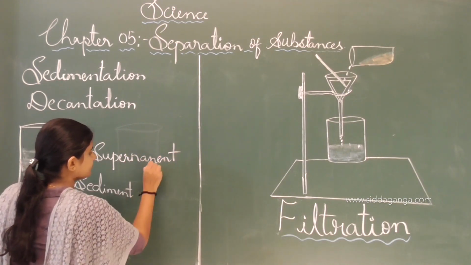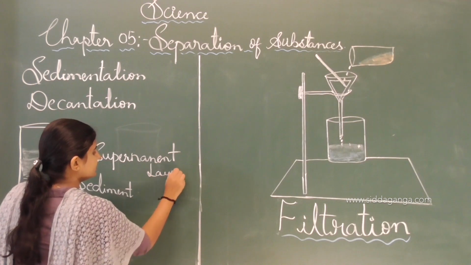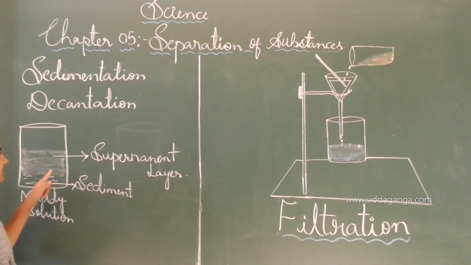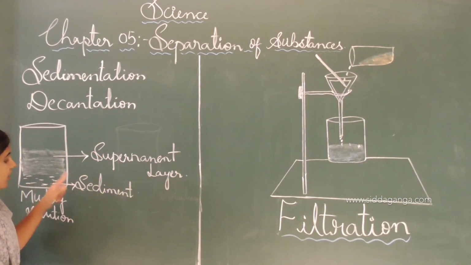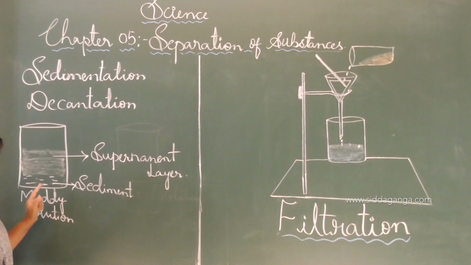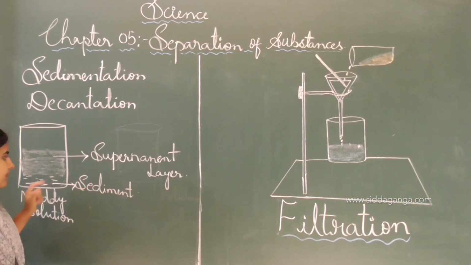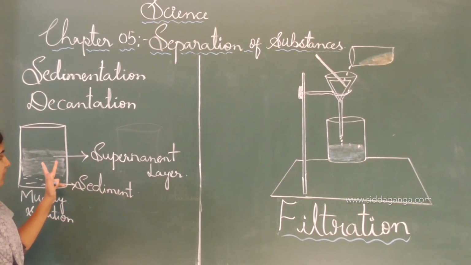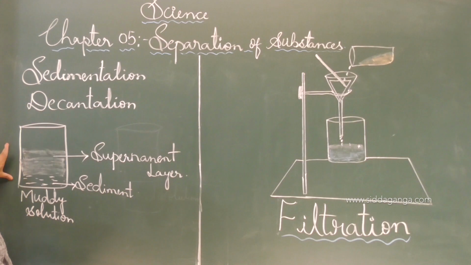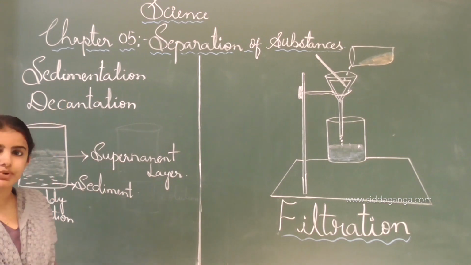The supernatant layer is in the form of a liquid, whereas the sediment layer is in the form of a solid. The sediment layer has the particles of mud, whereas the supernatant layer does not have mud particles. This is how the mud solution is divided, and this process we call the sedimentation process.